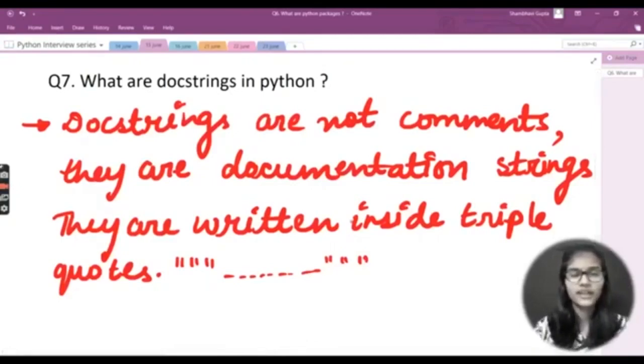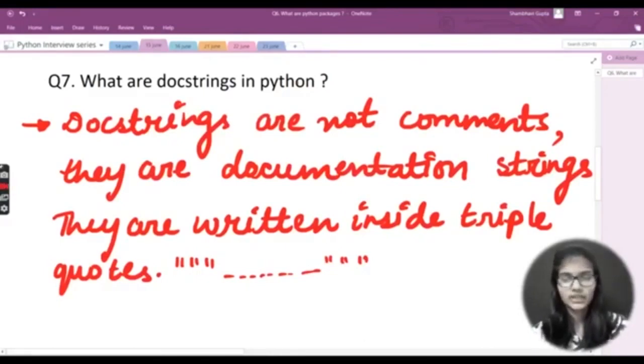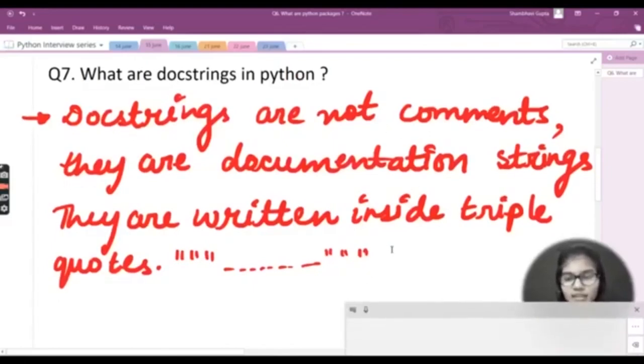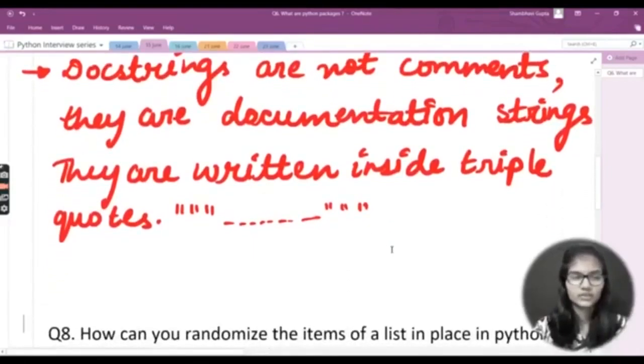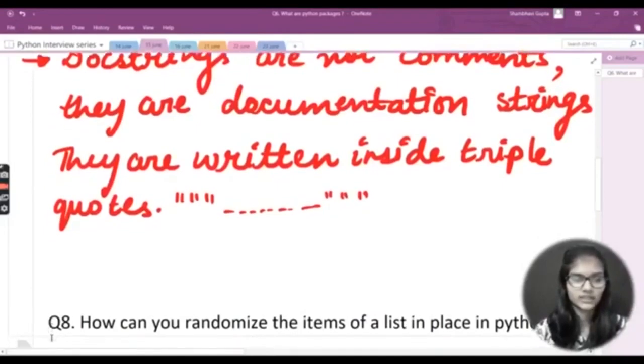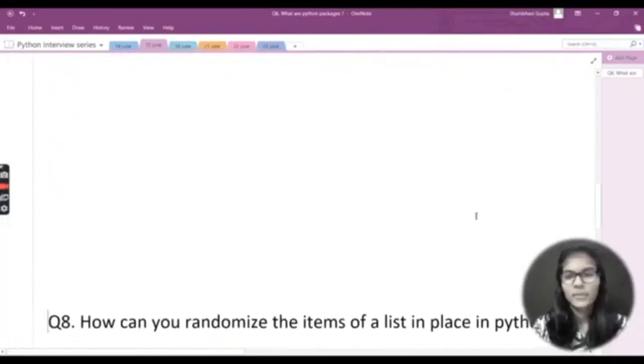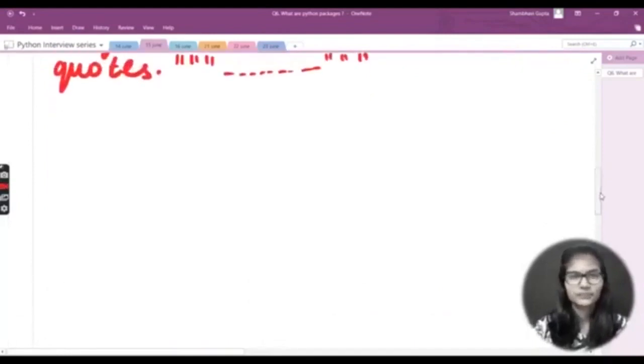Now it's not the thing that they are assigned to some variable or something like that. No, you do not do that. Simply you define your function, inside that you put the quotes and start writing the docstring which you want to involve, and then you write out the whole function whatever you needed. Let me give you an example here of how they are actually used. Let me quickly take this next thing to the downside, and after that we'll be writing.